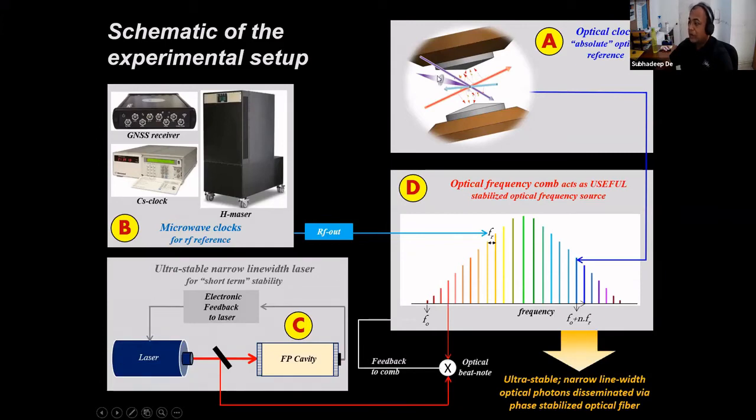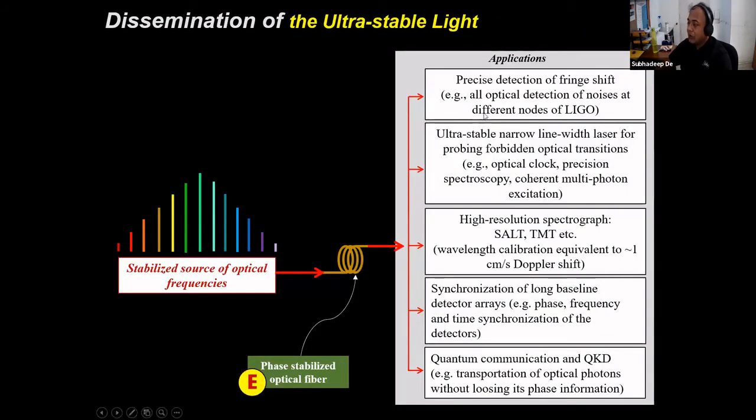So basically the clock and the cavity will be indigenously developed at the PQM lab, and both of them are state-of-the-art technologies, whereas the comb and the radio frequency or microwave clocks will be commercial. And then not only will we have our physics goals, but it can help many other experiments, including LIGO, or, let's say, very accurate wavelength calibration of telescopes, optical or UV telescopes, and quantum communication, and so on.